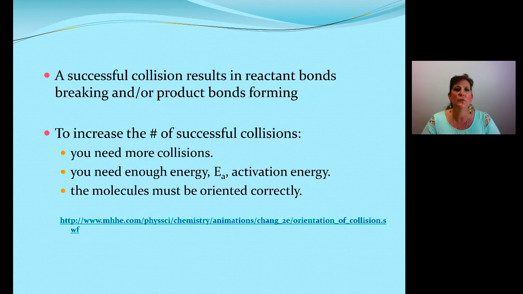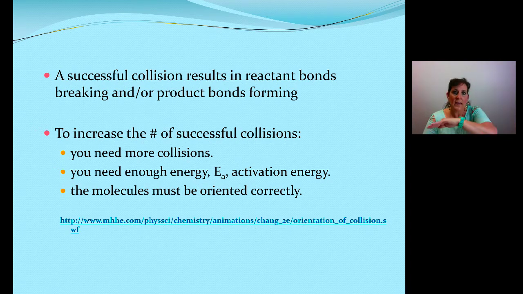A successful collision results in breaking the reactant bonds and forming the product bonds. So we want to get our product to market. We want to increase the number of successful collisions. We want to make product. For example, maybe you're making a new perfume and you want to make more product. Or maybe you're making a drug for helping people with high cholesterol. So again, you want to make the drug. In order to increase the number of successful collisions, you need to have a lot of collisions. The more collisions you have, the more likely they are successful and they're going to move from reactants to products.